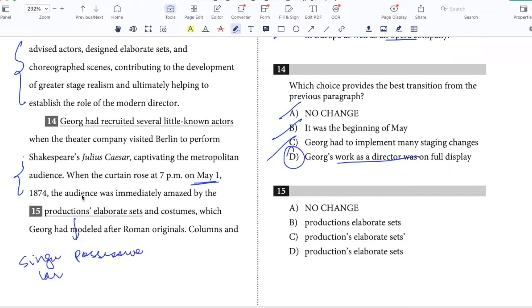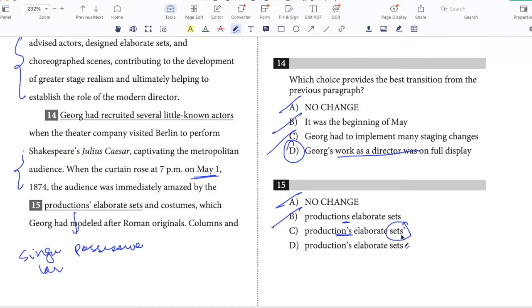Because I'm talking about one production, Julius Caesar, the apostrophe has to be before the S, not after the S. So option A is wrong. Option B is wrong because this is not possessive. Productions is correct, but I don't want sets to be possessive because that is not. So the right answer would be option D, the production's elaborate sets and costumes.